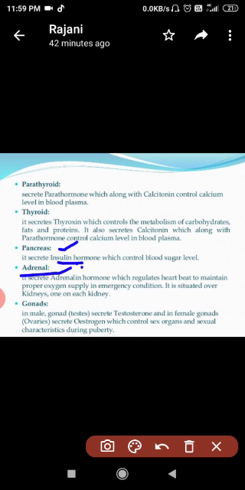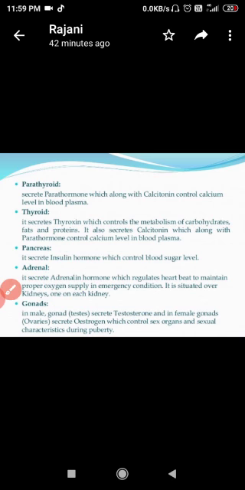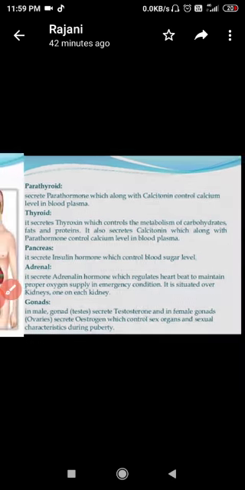Now come to the last one, that is gonads. Gonads vary in male and female. In the male it is testes, whereas in the female it is ovary. So in gonads, two different types of glands are there, testes and ovary. Okay, so the testes in male are responsible for the secretion of testosterone, whereas in the female gonad, ovaries are responsible for secretion of estrogen.